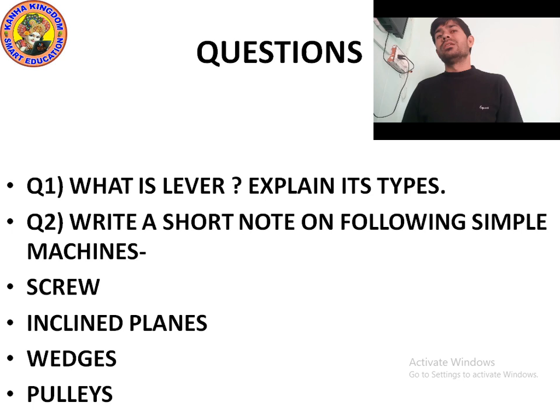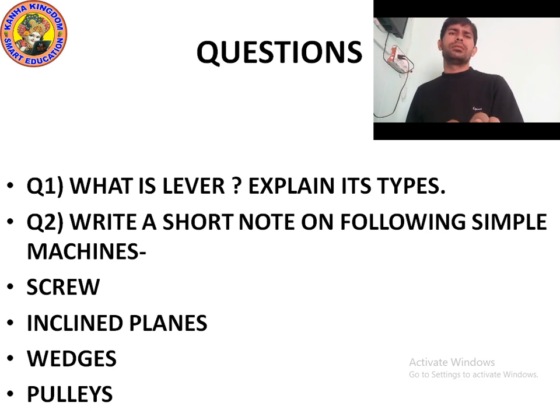Like bottle opener, wheelbarrow, nut cracker. And in a third class lever, the fulcrum is again at the end, but the effort is in the middle, like stapler, pair of tong, fishing rod. These are the examples of lever.